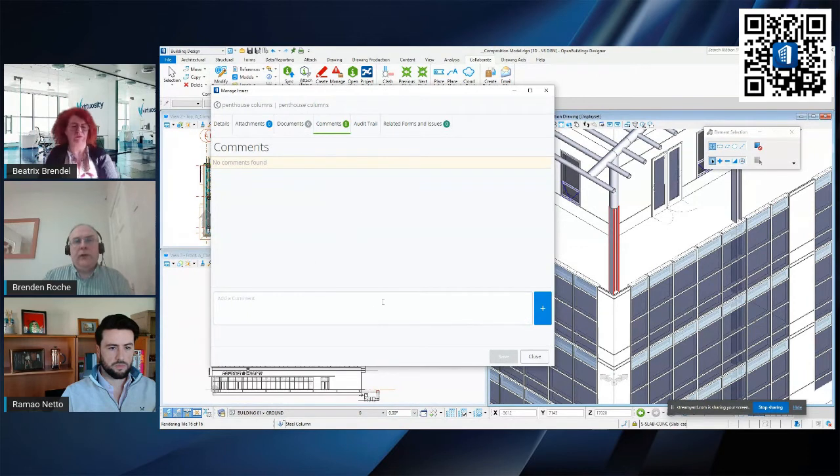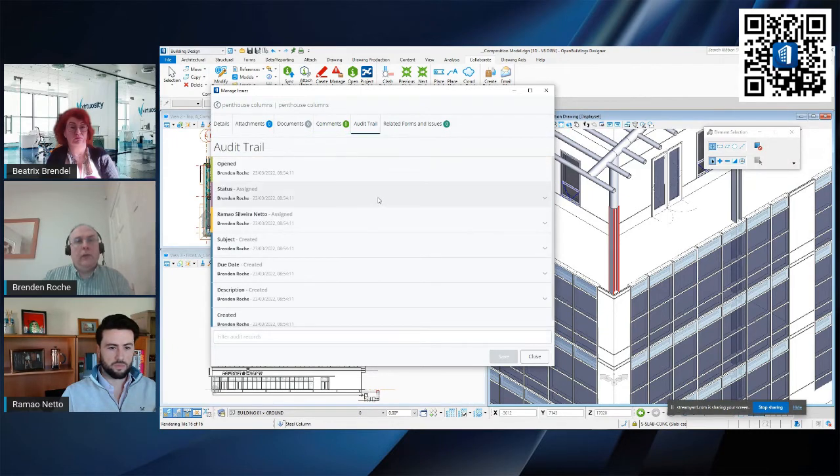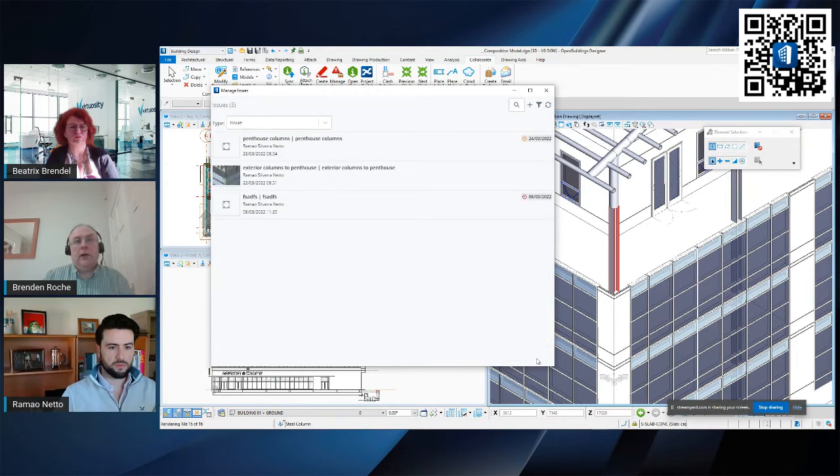We have a commenting system, so you can add comments here. I can have an audit trail of it being created, it being assigned, etc. All of that is being done. And once that's done, I can hit close. And that document has been saved into the issues resolution service.